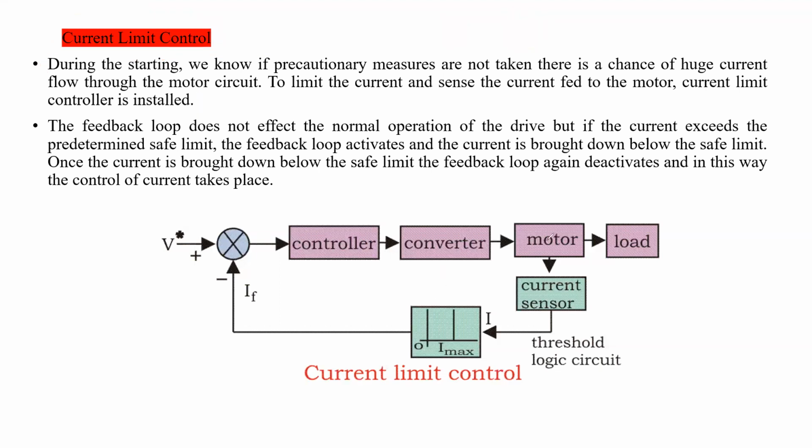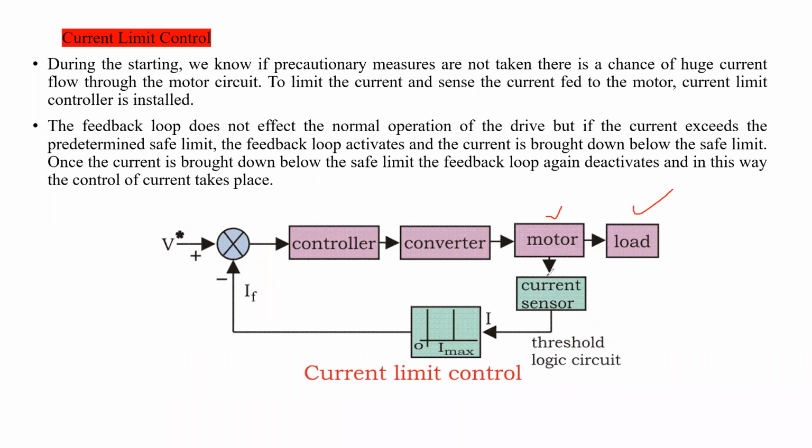What is the circuit diagram? So this is the block diagram. This is the controller circuit, converter. This is the motor and load. So we are sensing the output current.